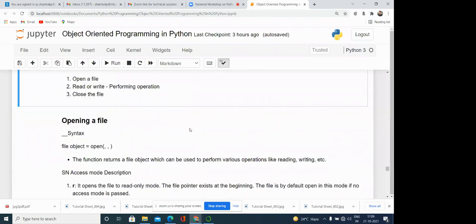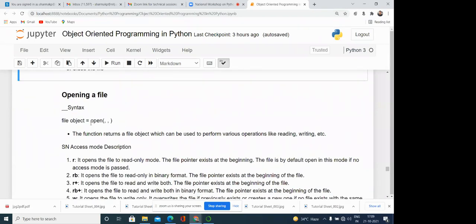Opening a file first. One function is there, that is open. That is very simple. A similar kind of function is there in C also. File object is equal to open, with some parameters passed to this function. What is this returning? Basically, the open function loads the file into the RAM. While opening, it loads the file into memory, and the starting pointer of this memory area is returned as a file object.